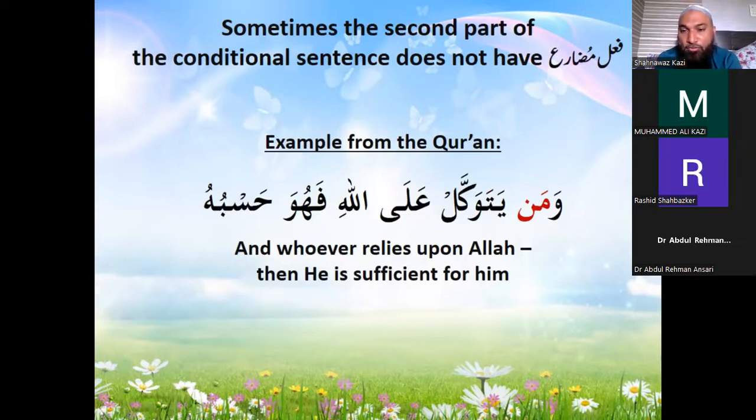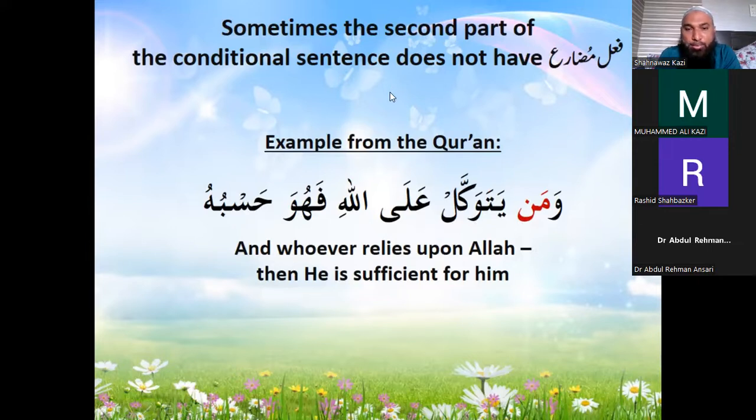So an example from the Quran is وَمَن يَتَوَكَّلْ. Yatawakkalu becomes yatawakkal. وَمَن يَتَوَكَّل. That sukoon is because of this man, indicating it's a conditional sentence. وَمَن يَتَوَكَّل عَلَى اللَّهِ, on Allah, فَهُوَ حَسْبُهُ. Then Allah is enough for, sufficient for him. So this فَهُوَ حَسْبُهُ is not a present tense. That's why there is no change, right? And this is a noun, hasbuhu.